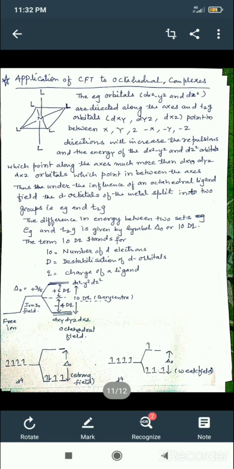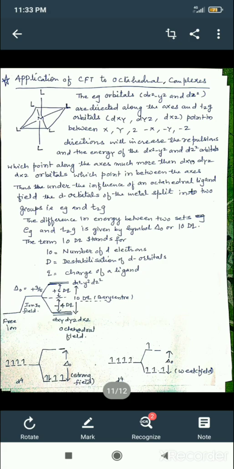d orbital is divided into two sets, that is Eg and T2g orbitals. In Eg, there are two orbitals, that is dx²-y² and dz², and T2g is triply degenerate and has three lobes, that is dxy, dyz and dxz.